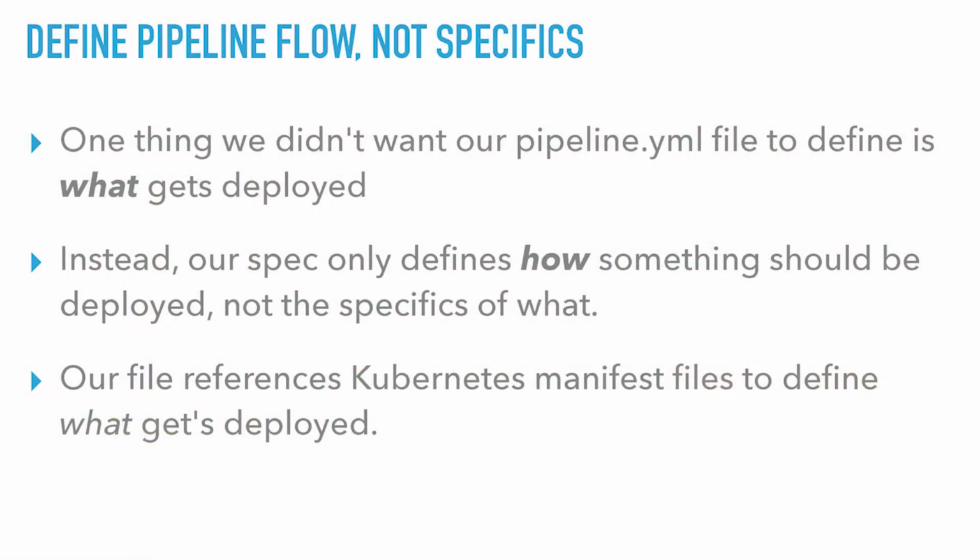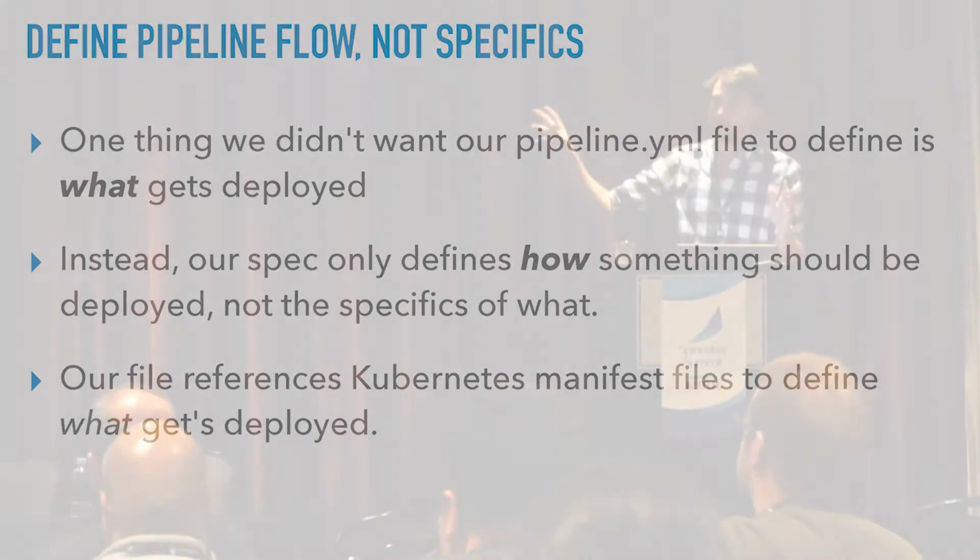Instead, what we do is we actually reference just Kubernetes manifests out of the box. Down here at the very bottom, you can see that we're actually just referencing a Kubernetes manifest file. And this is awesome because if you're running on Kubernetes right now and you want to move to Spinnaker, you can export this file as YAML, just do a get deploy -o YAML. And now you can put it in a pipeline.yaml file and you can deploy it with Spinnaker. That's awesome.